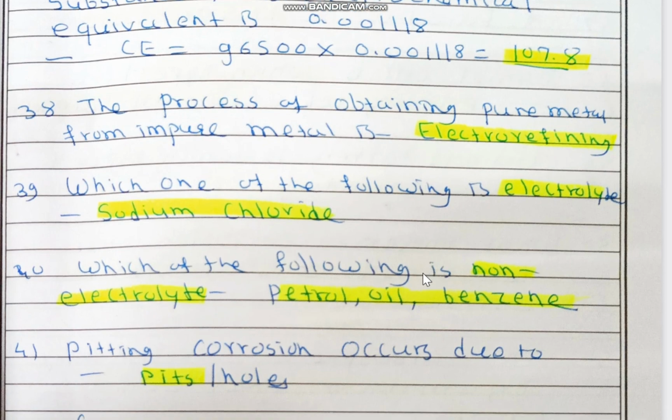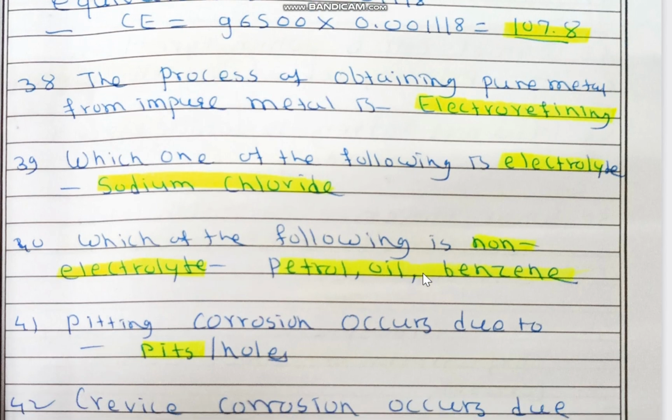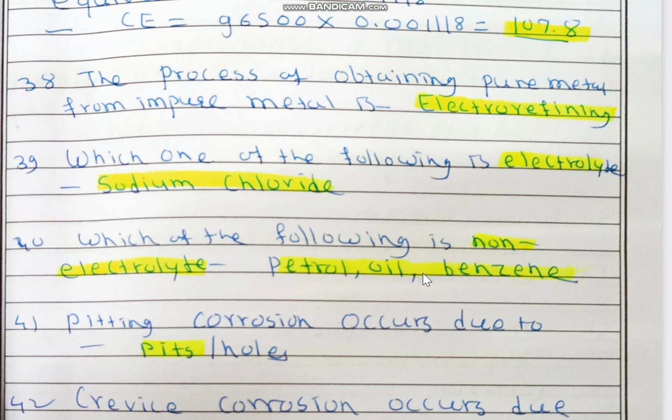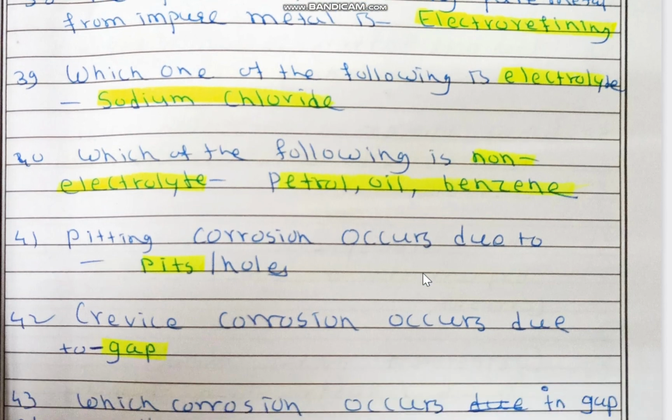The process of obtaining pure metal from impure metal is known as electro-refining, that is purification of metal by passing electric current. Which one of the following is electrolyte? Sodium chloride is electrolyte. Generally all electrovalent substances are electrolyte. Which of the following is non-electrolyte? Petrol, oil, benzene, alcohol, these are the examples of non-electrolyte substances.